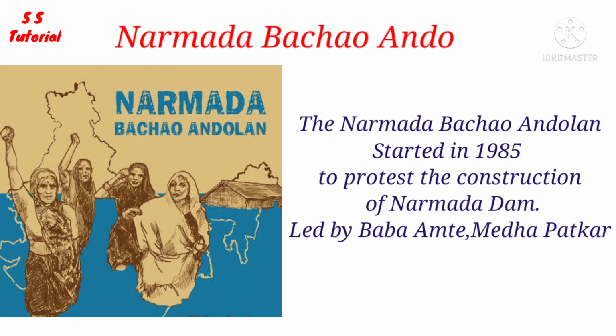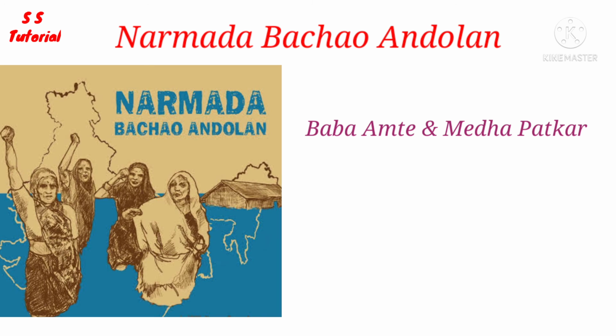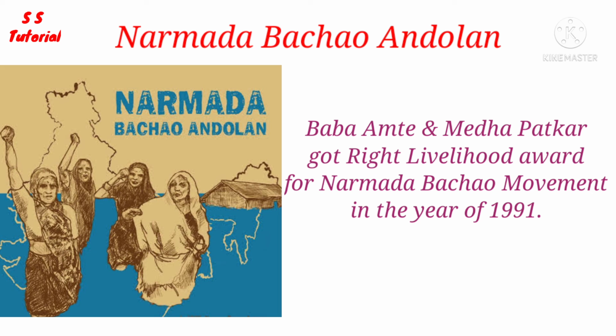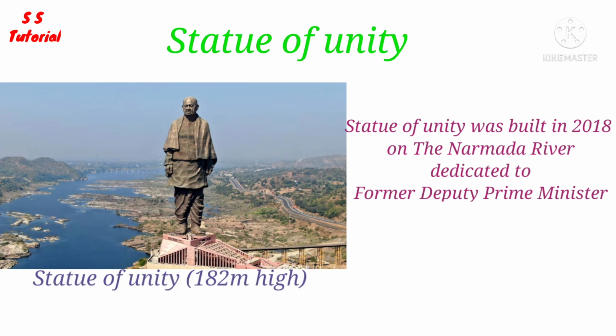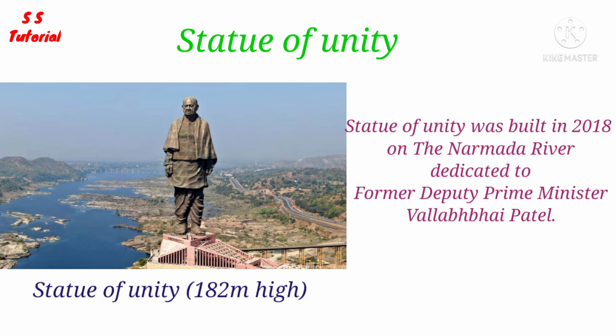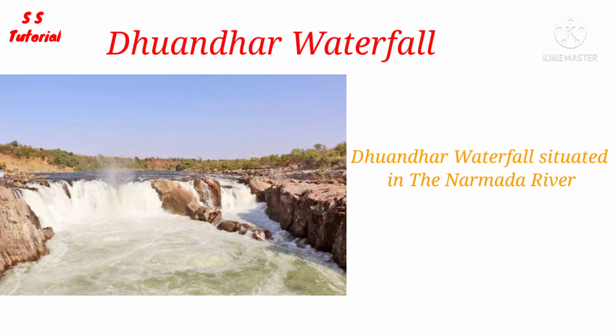The Narmada Bachao Andolan was started in the year of 1985, centering on the construction of a dam on the river Narmada, led by Baba Amte and Medha Patkar. For this movement, Baba Amte and Medha Patkar got Right Livelihood Award in the year of 1991. In the year of 2018, Statue of Unity was constructed on the river of Narmada, which is dedicated to the Iron Man of India Vallabhbhai Patel. It is about 182 meter high. Dhuandhar waterfalls originated on the Narmada River, which is an important place of tourism.